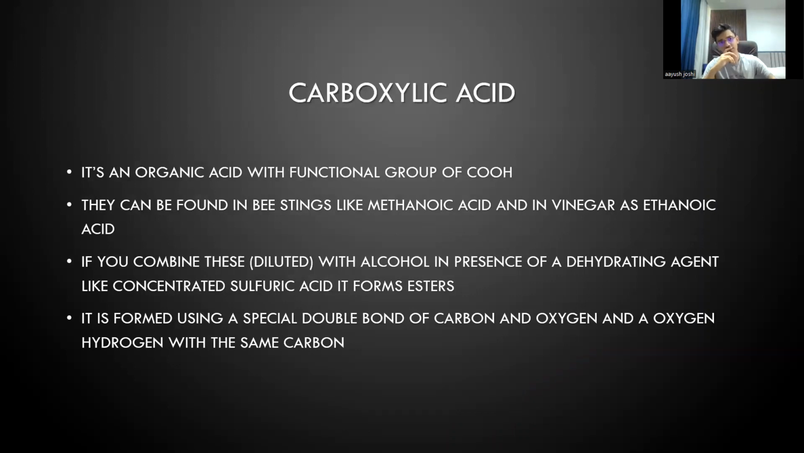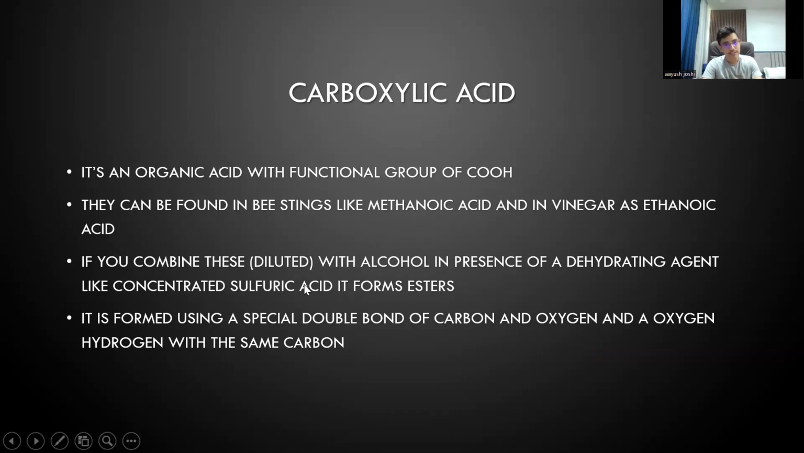Next, we have carboxylic acids. They are organic acids with the functional group of COOH. They can be found in bee stings as methanoic acid and in vinegar as ethanoic acid, also known as formic acid. They might ask you in the exam, like, as formic acid. Do not be confused because formic acid also means methanoic acid.